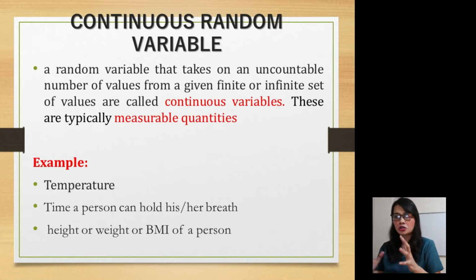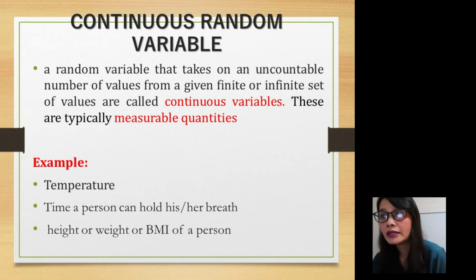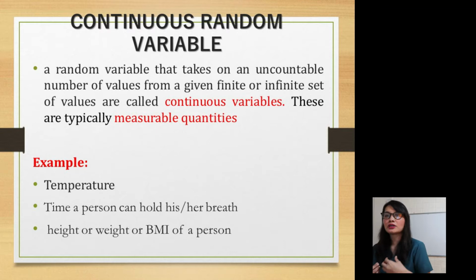Examples of a continuous random variable: temperature, which of course you can measure; the time a person can hold his or her breath; and height, weight, or body mass index of a person. That is measurable, so it is a continuous random variable.